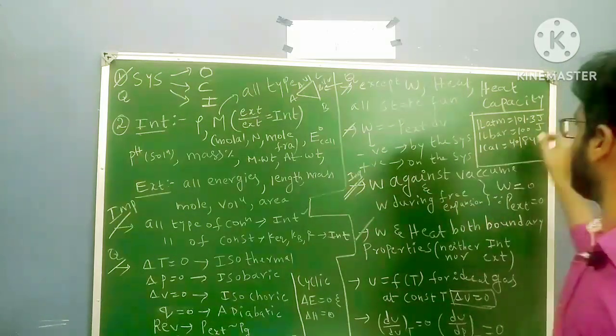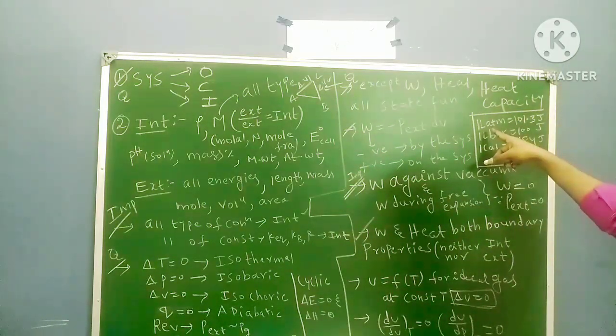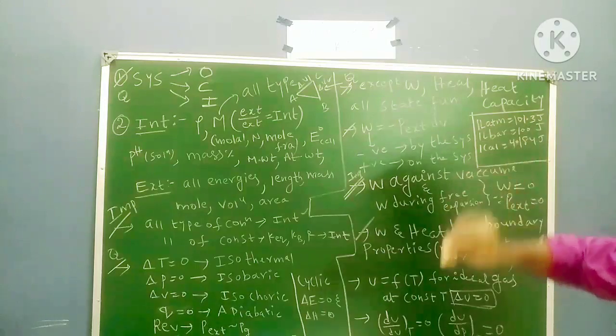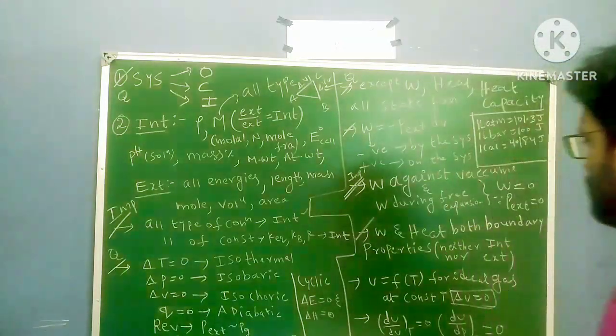Okay, next these units you have to remember. 1 liter bar equal to 100 joules, 1 liter atm equal to 101.3 joules, 1 calorie equal to 4.184 joules.